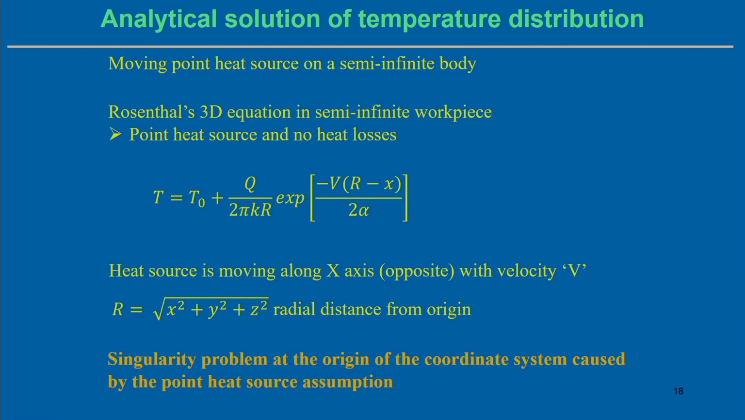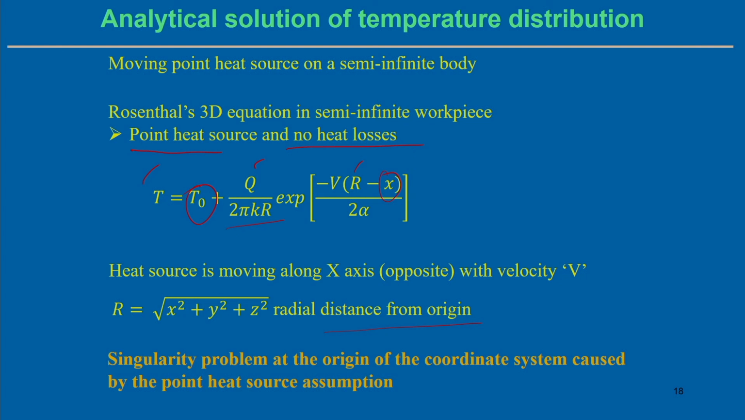Similarly, consider a moving point heat source on a semi infinite body. Rosenthal's 3-dimensional equation in the semi infinite workpiece can be represented like this, but the assumptions were a point heat source representation and no heat loss. In these cases the temperature distribution is T equals T0 plus Q by 2 pi K r, where r is the radial distance from the origin, and x is incorporated here because we are assuming the heat source is moving along the x direction. So, that way we can achieve this kind of solution.